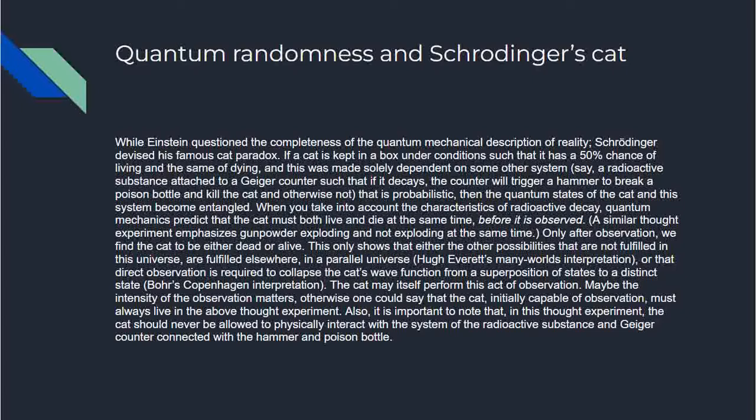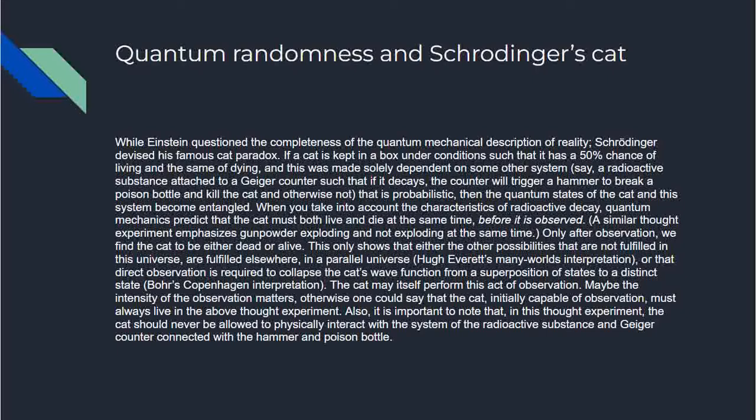Basically, the experimental setup is really simple. You have a cat in a box and you have a radioactive element. That radioactive element can decay or it cannot decay. That is purely probabilistic. You cannot predict whether it will be decaying or not. If it decays, then it triggers off some reactions which ends up opening a poison bottle and killing the cat. And if it does not decay, then the poison bottle is not opened and the cat lives on. That's all. Then the quantum states of the cat and this system become entangled.